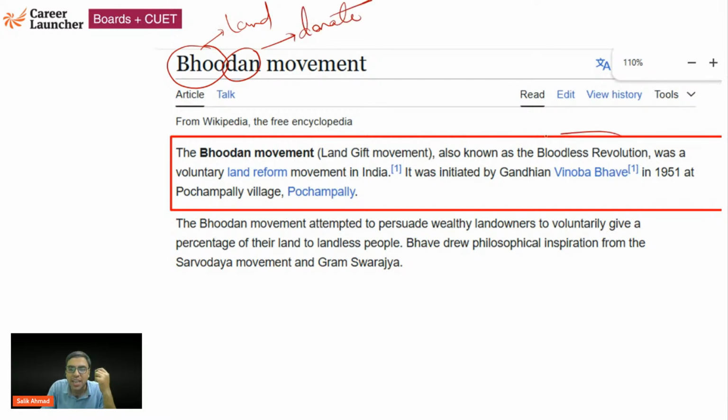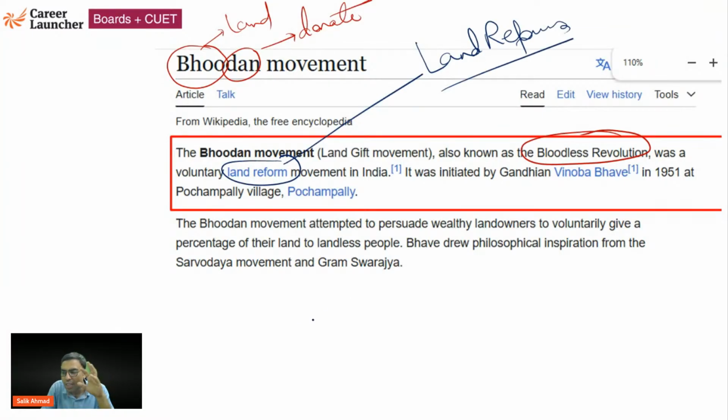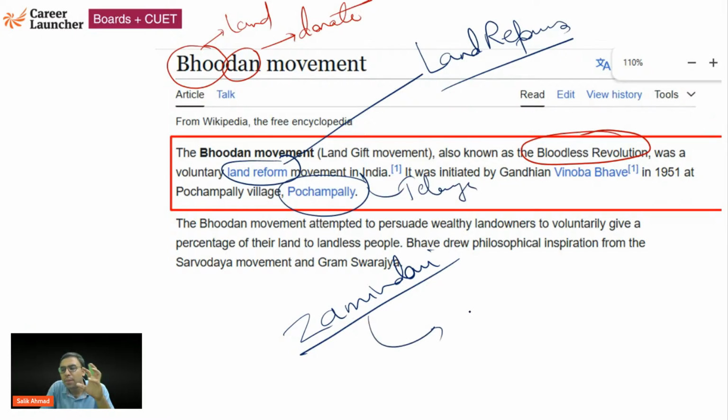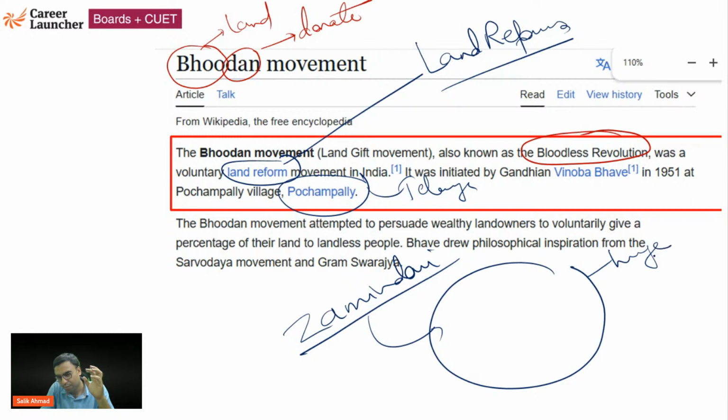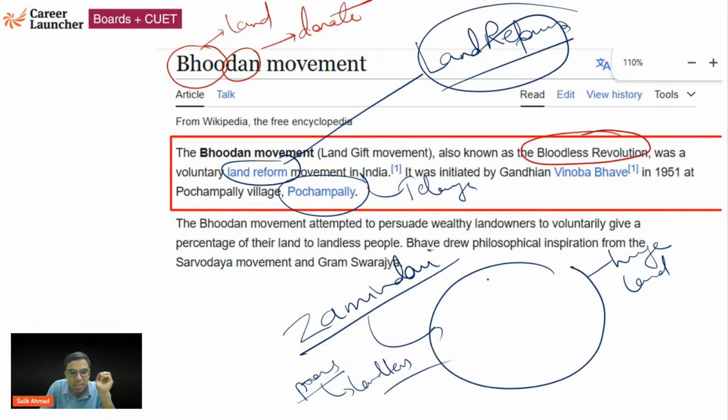Okay, now what happened was, it is considered as a bloodless revolution. Just after independence, there was a demand for land reforms. What do you mean by land reforms? Basically, there was very much prevalence of zamindari, especially in Bihar, UP, and North India also, but this is the case of Telangana. A few zamindars had huge land with them, and the majority of the poor peasants were landless. So the idea of land reform was to take the land from zamindars and distribute it to the poor.